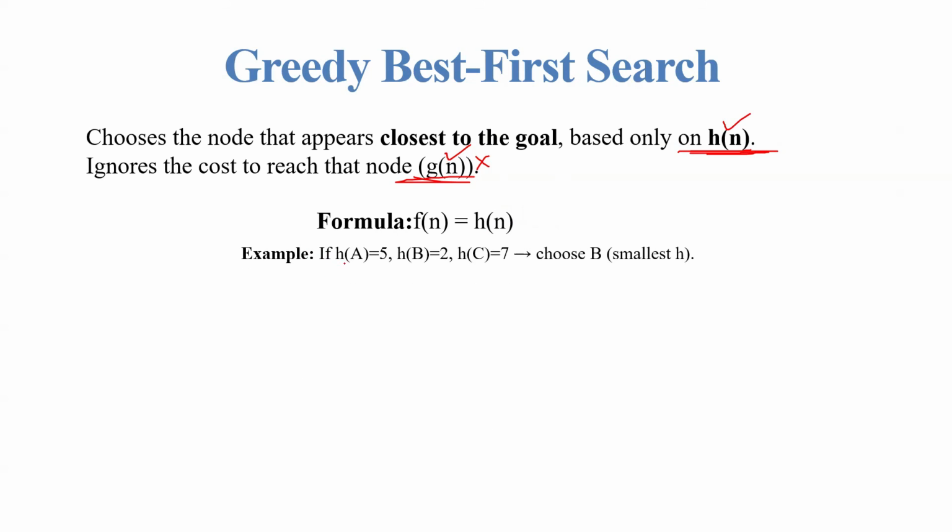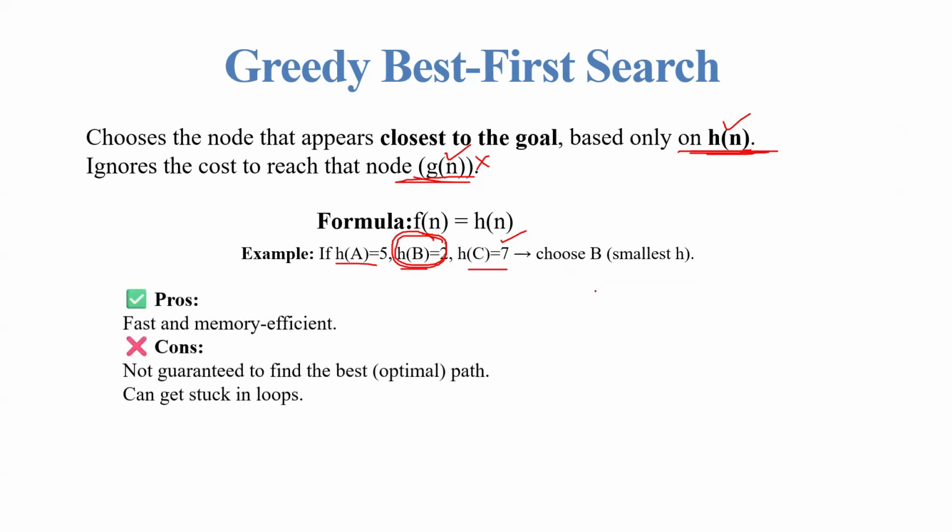So for example, choose B, the smallest one. Out of all these three, h(A) is 5, h(B) is 2, and h(C) is 7. This is the smallest one. As I said, it is not going to consider the path cost. 5 plus 2 is equal to 7, right? So it is not going to select this 7. It is going to select only the node closest to the goal. So that is choose B, the smallest edge.